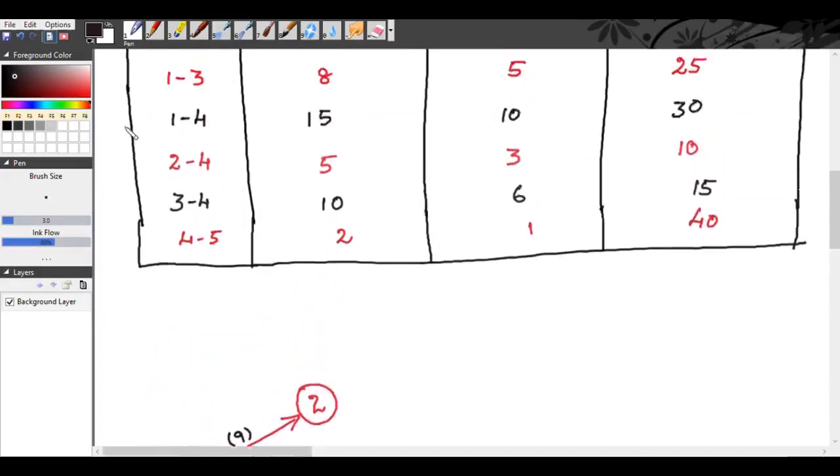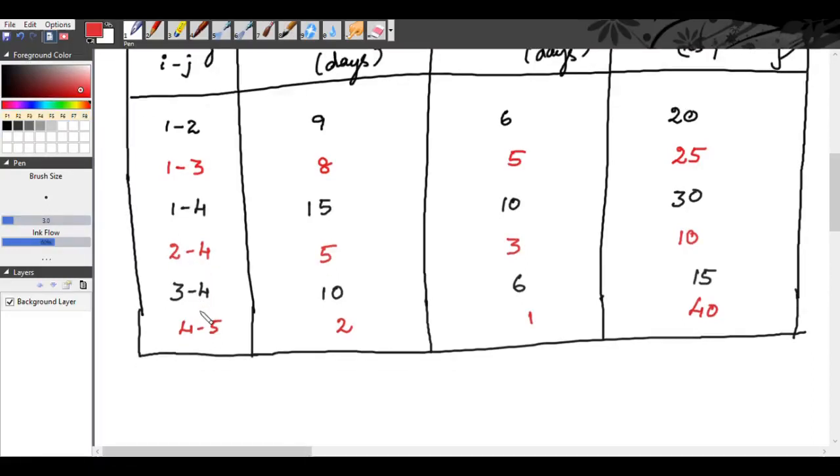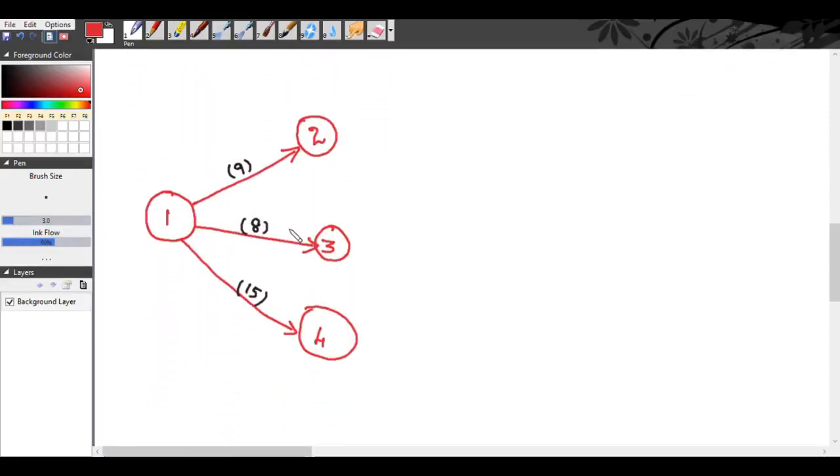Okay. Now, next are activities 2-4 and 3-4, right?